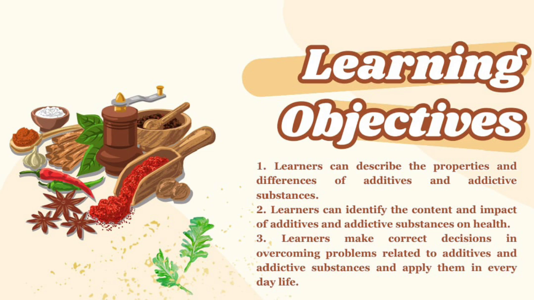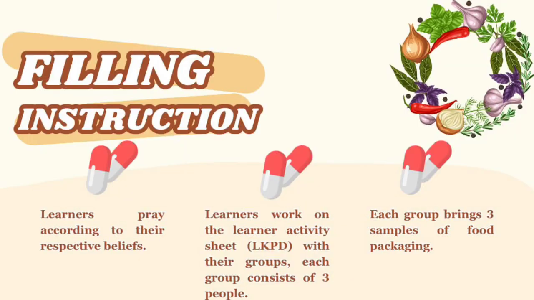The first is that learners can describe the properties and differences of additives and addictive substances. Point 2 is that learners can identify the content and impact of additives and addictive substances on health. And the last is that learners make correct decisions in overcoming problems related to additives and addictive substances and apply them in everyday life. The next is the filling instruction.